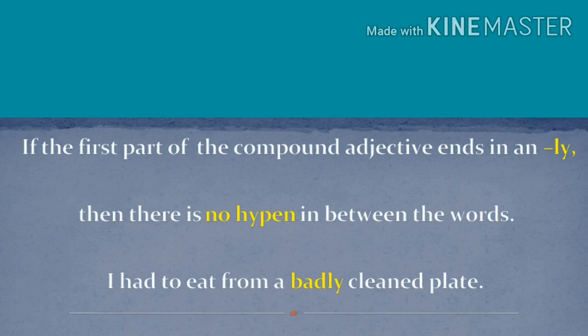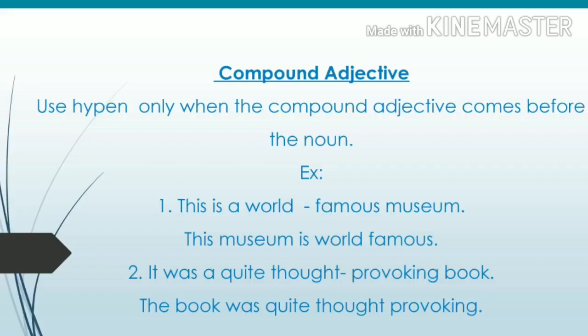Do you understand? Yes. And also we have one more rule to use a hyphen. Use a hyphen when the compound adjective comes before the noun, but not when it comes after the noun. For example, see the sentence, this is a world-famous museum.